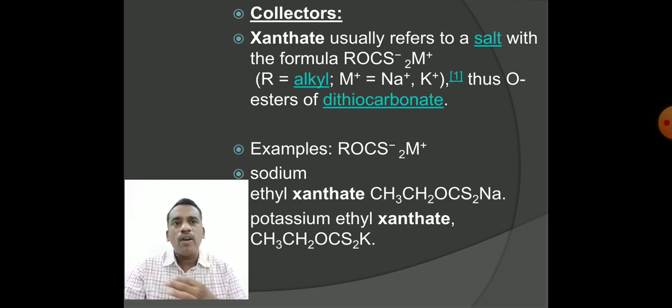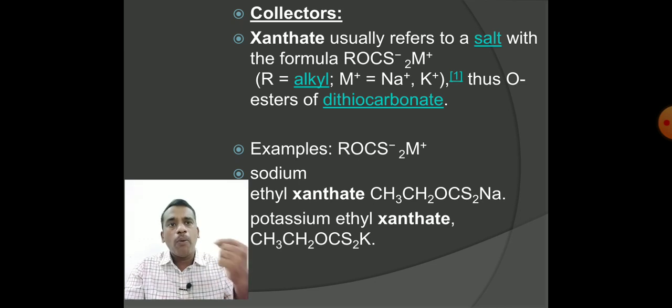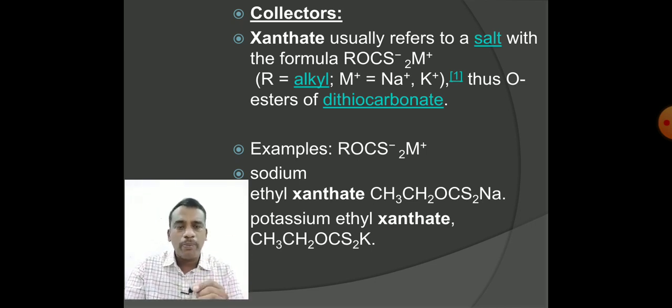Let us see the formula of the xanthate. Here it is a salt. A salt is formed by a cation and anion, and we are familiar with that. Here the salt has an alkyl group, an oxygen, a carbon, and a sulfide. The sulfide has a -1 charge. To counter this -1 charge, there is a positively charged metal ion. It may be a potassium or sodium metal ion.